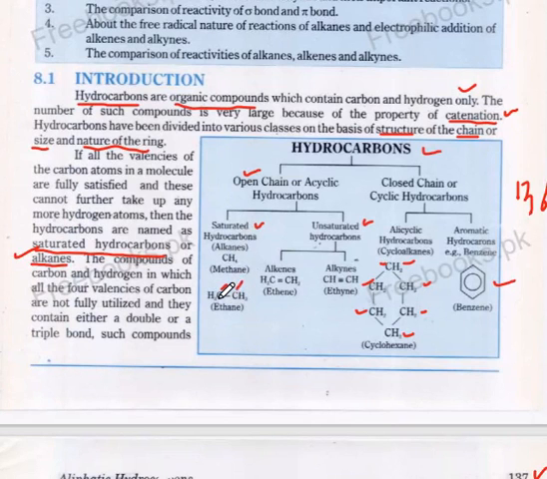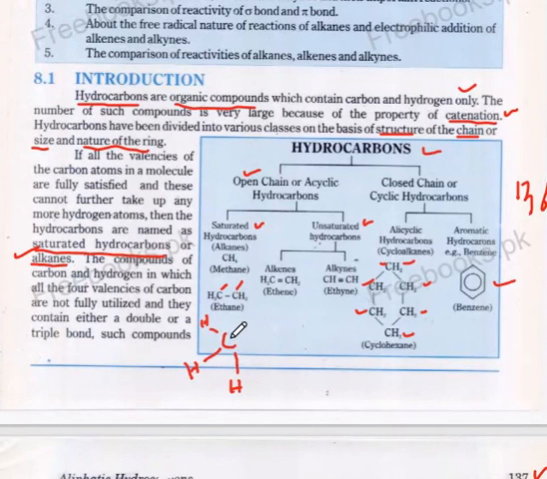Then this carbon is further bonded with three other hydrogen atoms. I can write here carbon, then one hydrogen is bonded in the second bond, one more hydrogen in the third bond, one more hydrogen atom is bonded.